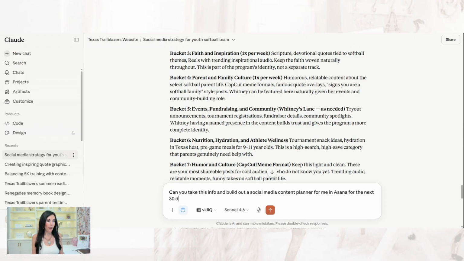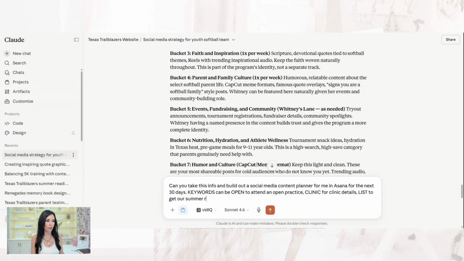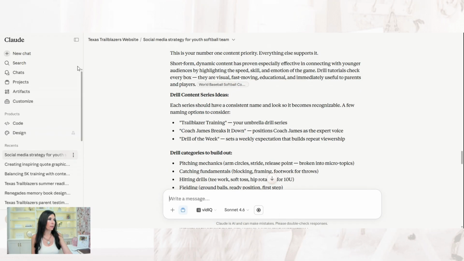I also do recommend that you give it some keywords to incorporate. So keywords can be open practice, clinic details, or a list to get our summer reading. I'm just doing this so you can see a demo. To give an example, you need to give it some keywords to incorporate in the caption to generate leads. So we'll go ahead and do that. I'm going to pause because I'm assuming it's going to take a second to figure this all out, and then we'll go from there.